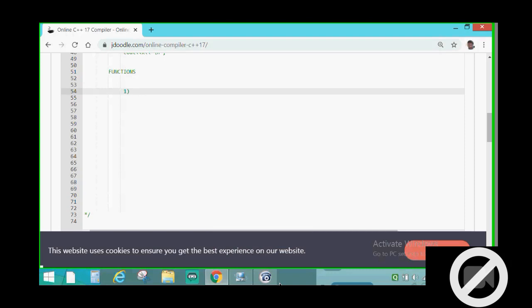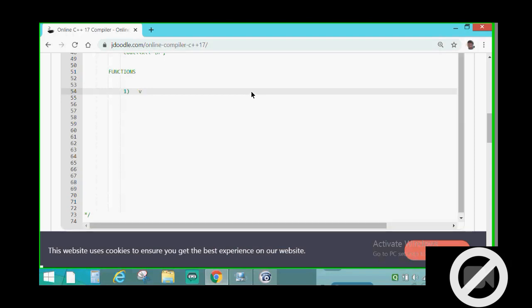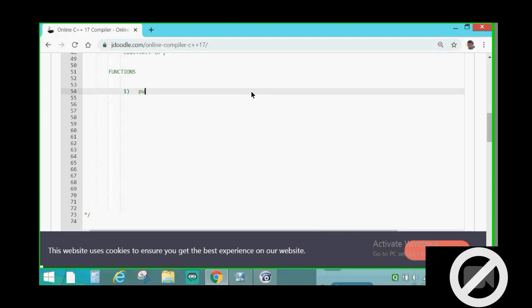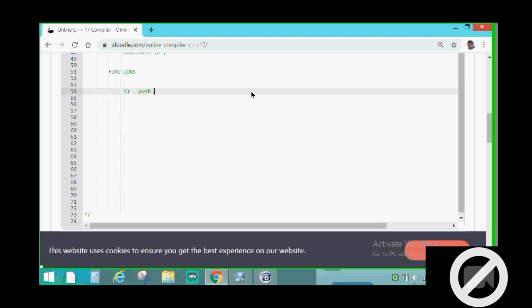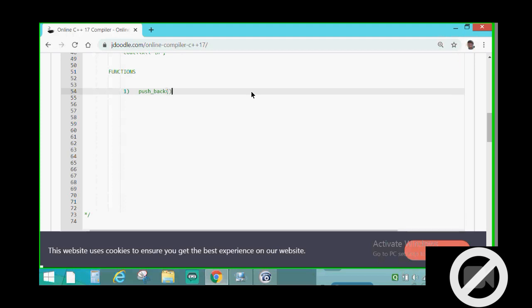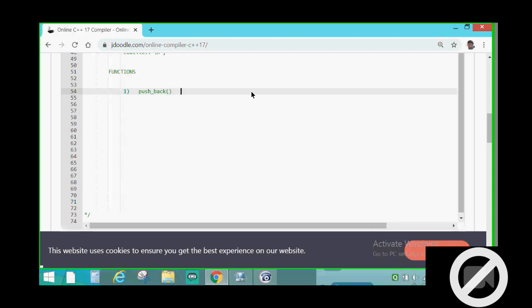The first function that I am going to teach is v.push_back, which is normally taught first by anyone who is teaching vectors. So I will also do the same, I will follow the tradition. So the first function is the push_back function.